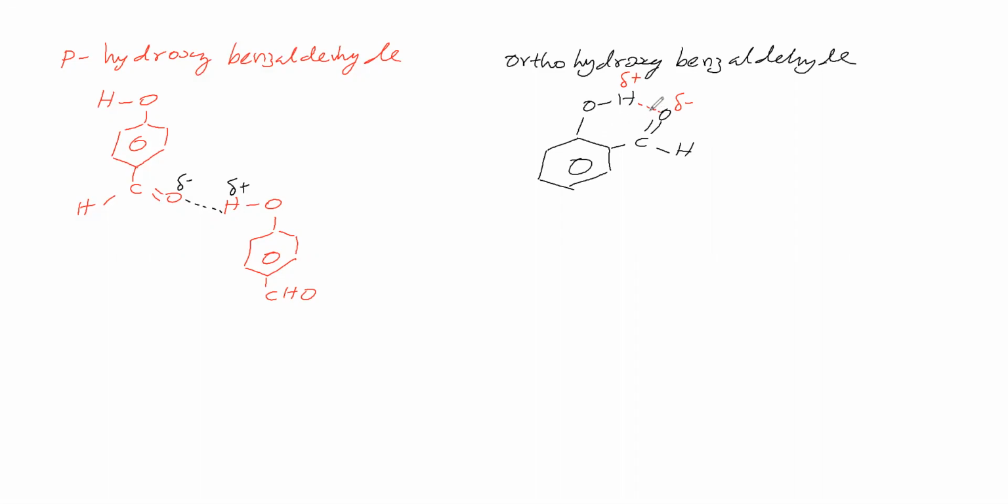Here hydrogen bonding is possible within a molecule, between these two groups of a molecule. Therefore, it is intramolecular hydrogen bonding. So now, how will the boiling points be? We will see the boiling point of para-hydroxy and ortho-hydroxy.